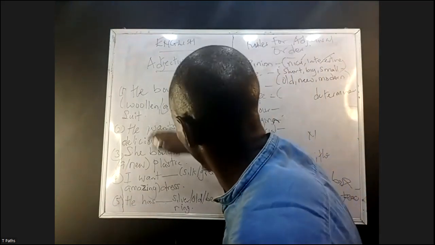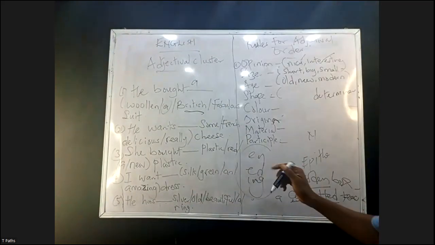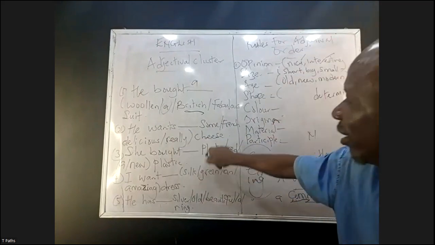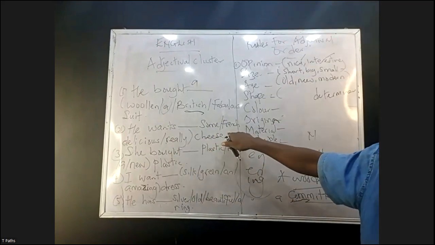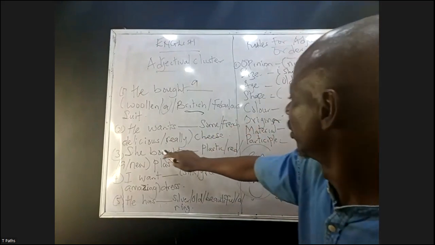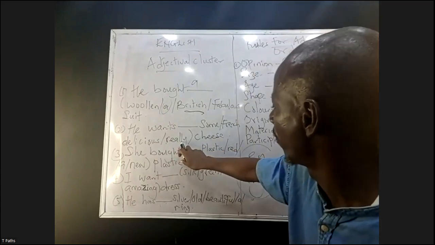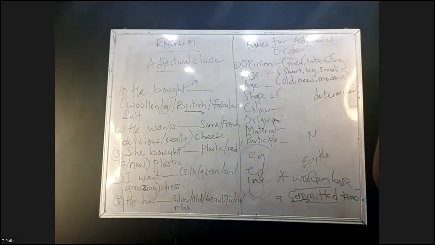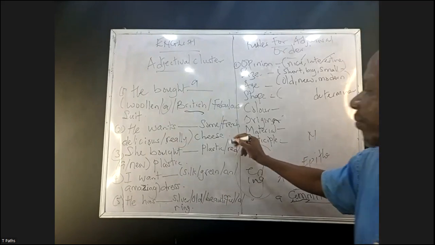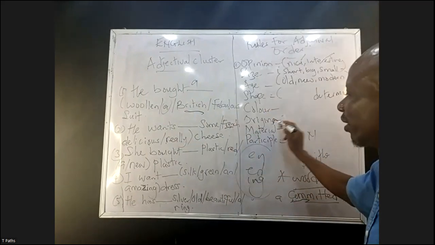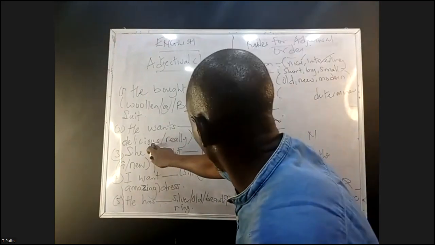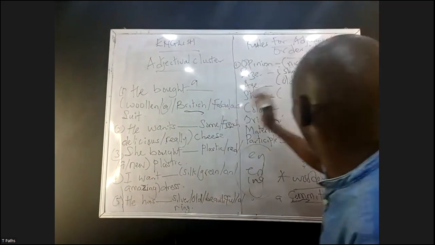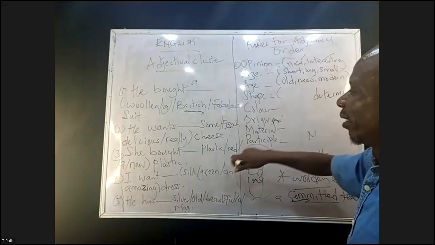That's number one. Number two, you look at the option. You want dash some French delicious really cheese. Now, look at it under the arrangement. French is origin. Delicious, really, is under the modifier.